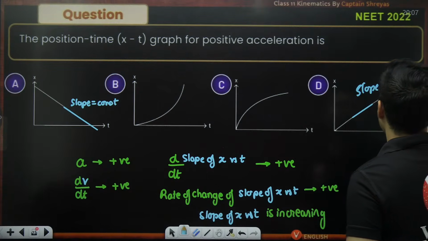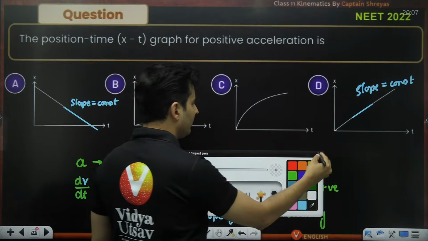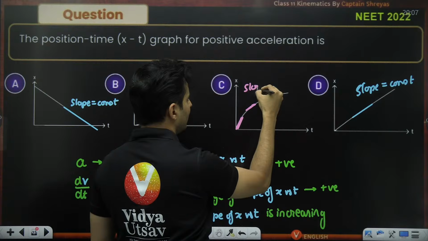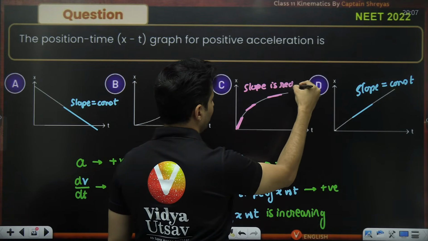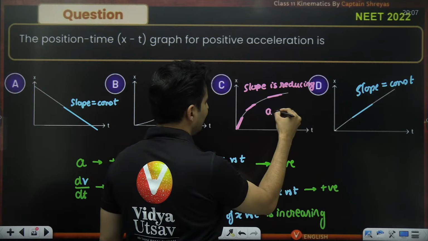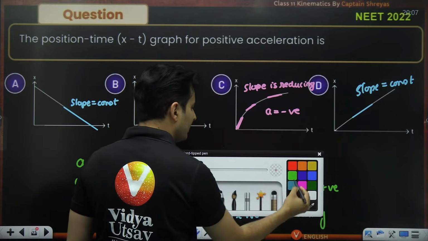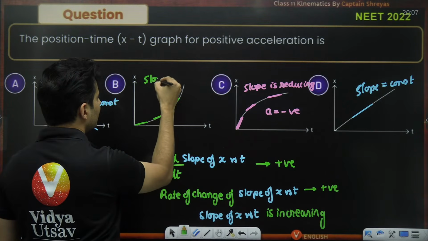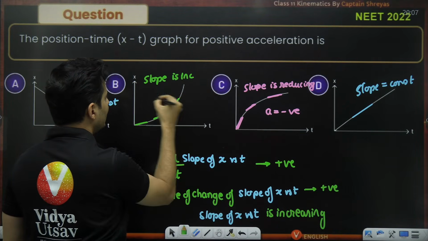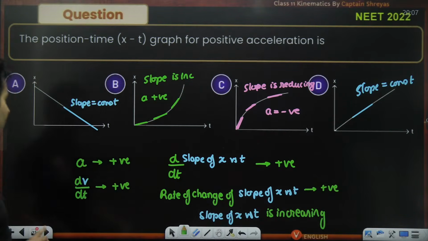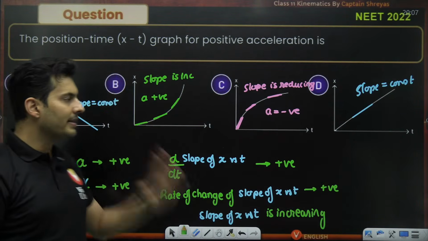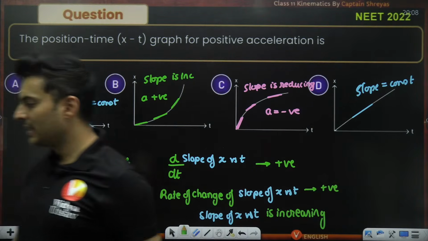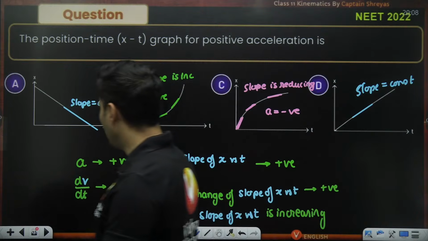If you notice this particular graph, the tangent here, then here, then here, the slope is reducing. So acceleration will technically be negative, but it is only this part where the slope is increasing. The slope is increasing. So therefore, acceleration will be positive in graph number B. Is this clear? A pure question on graph, which was asked in NEET 2022. Isn't it amazing, guys? Absolutely clear about this.